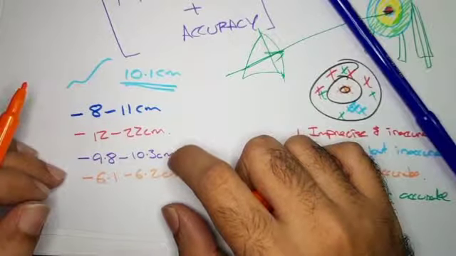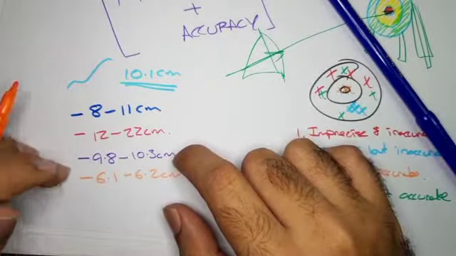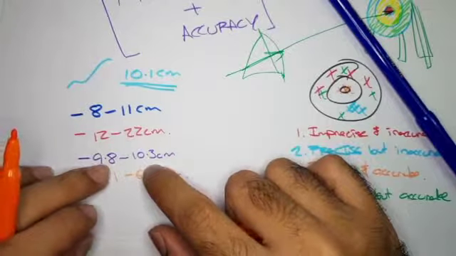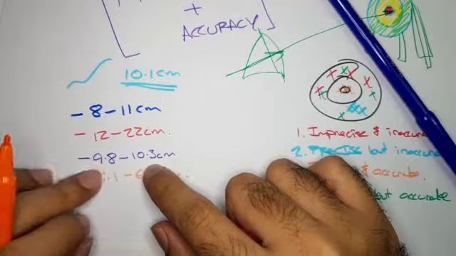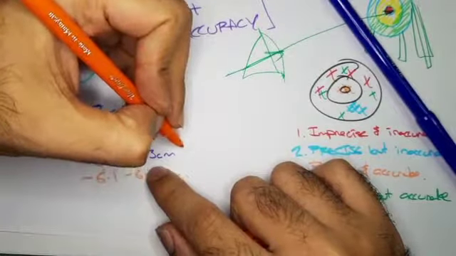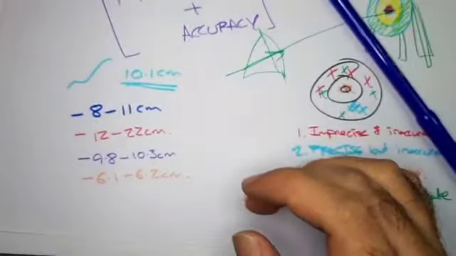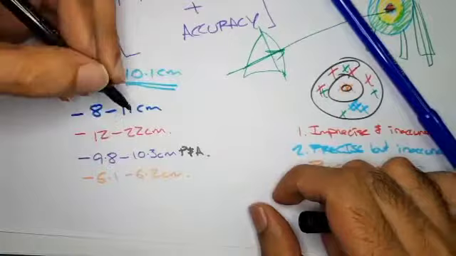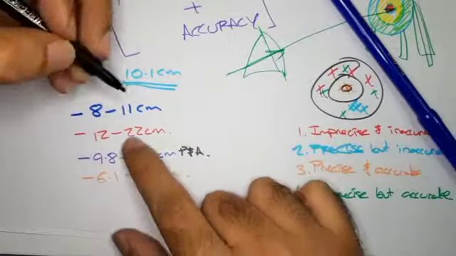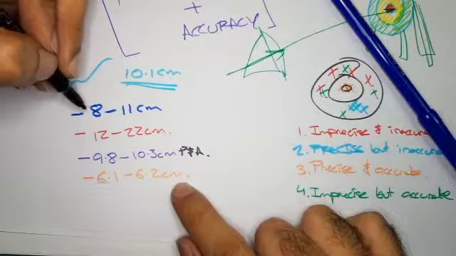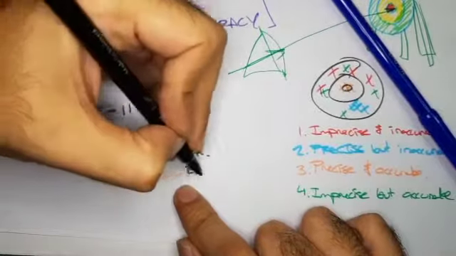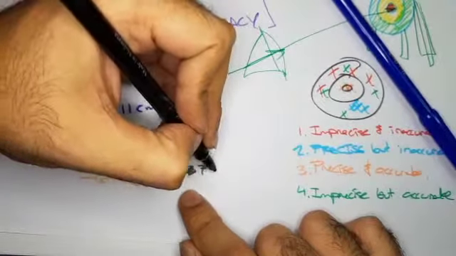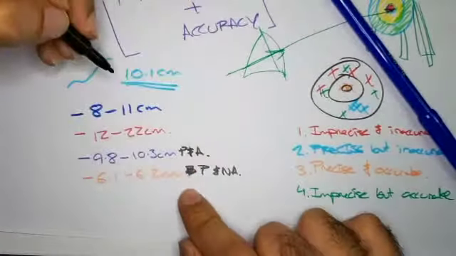I think 9.8 to 10.3 might be precise and accurate. It's precise. Okay, let's use a different color for this. Let's use black. Precise and accurate. What about 6.1, 6.2? What is this? It's precise, but not accurate. Precise and not accurate.